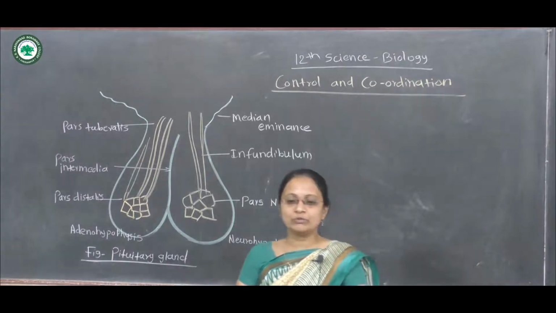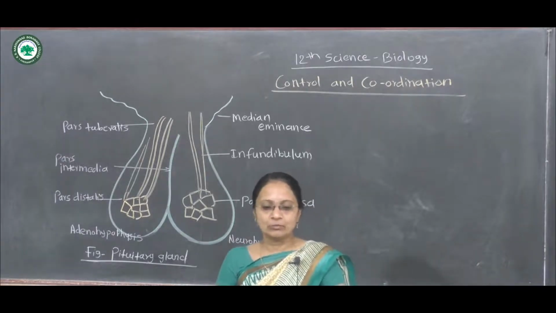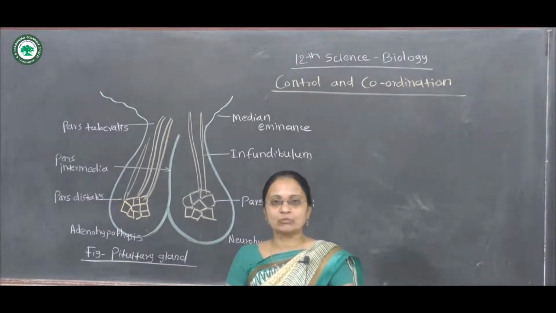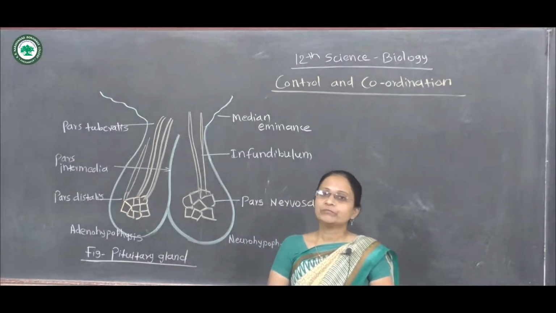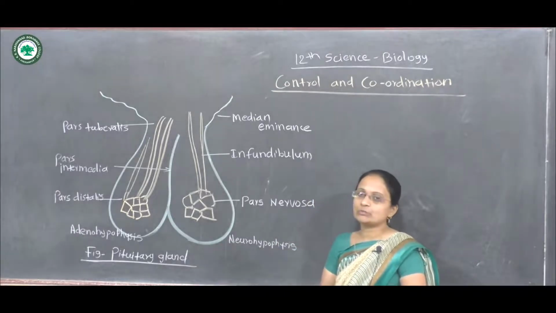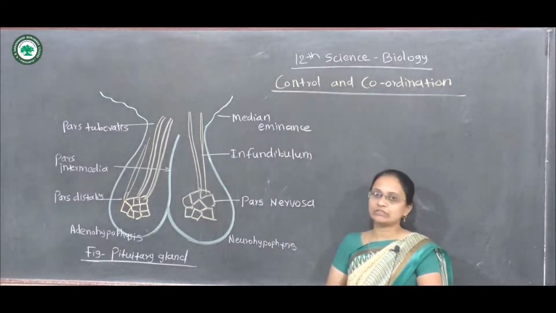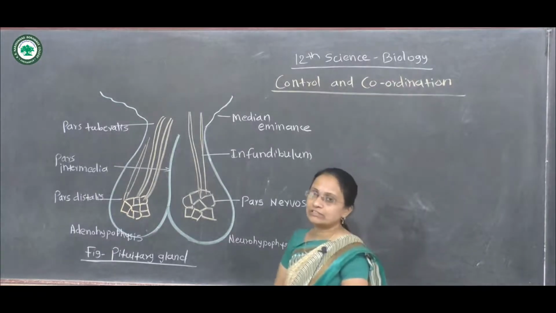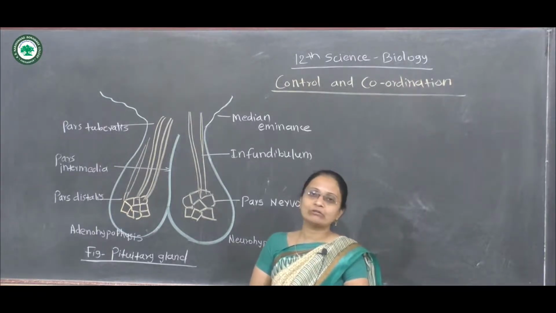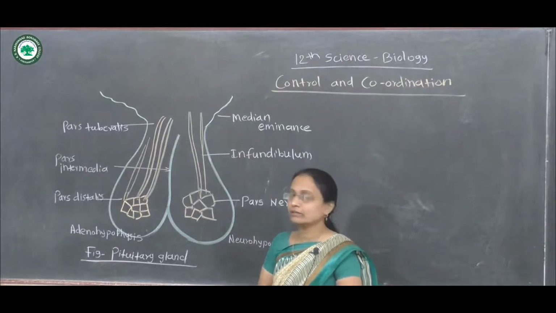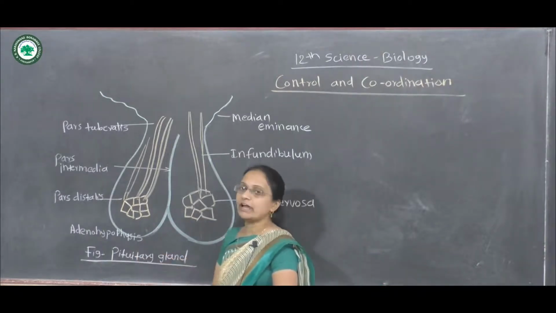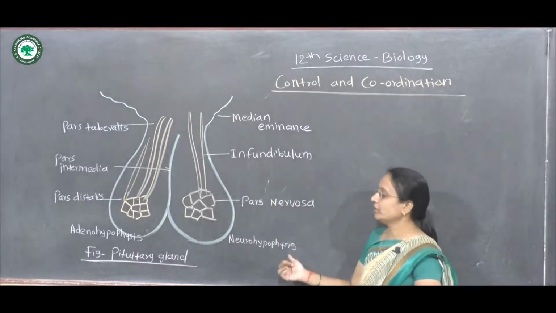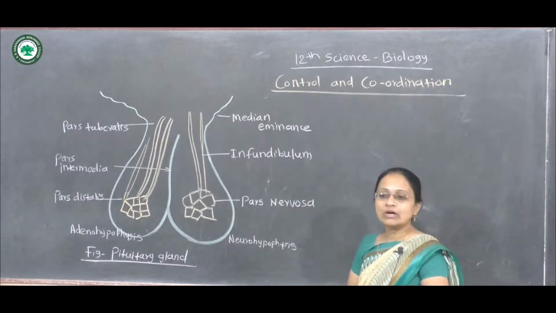Then the follicle stimulating hormone, luteinizing hormone, and the interstitial cell stimulating hormone, which is responsible for the process of spermatogenesis. In this way, the different hormones, their synthesis, control, and proper working and function are under the adenohypophysis region. Now which hormones are synthesized with the help of the neurohypophysis?